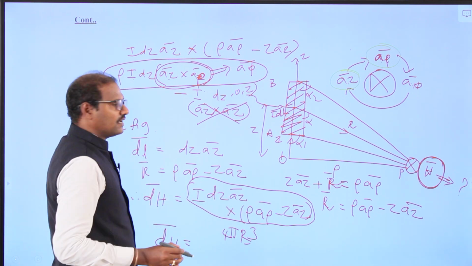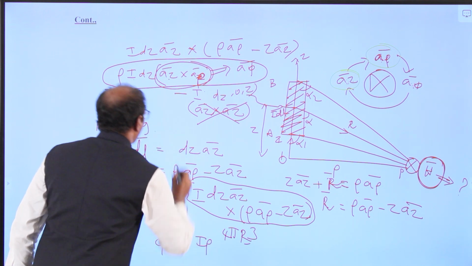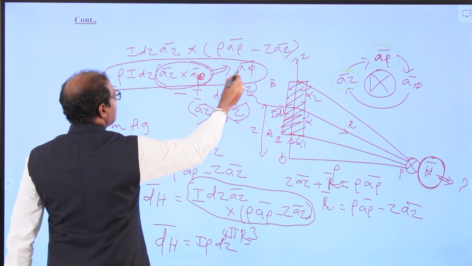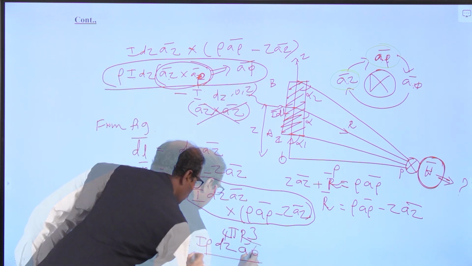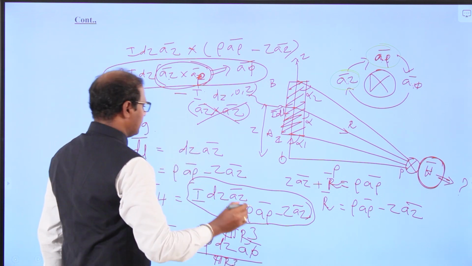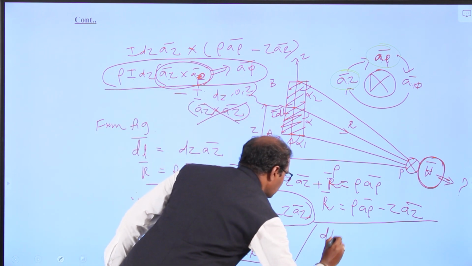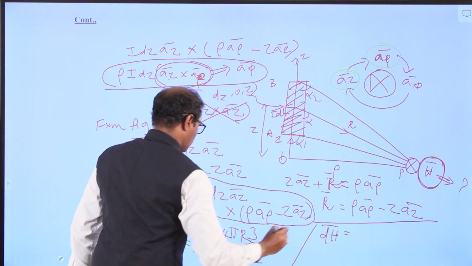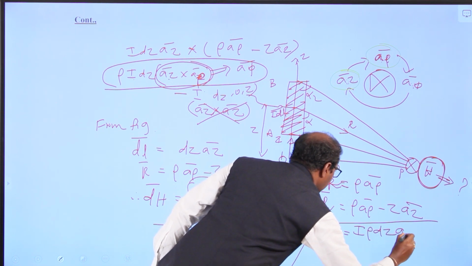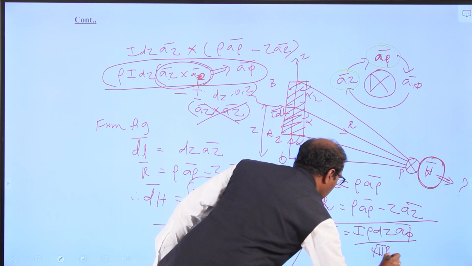This we can write as rho I dz, which we call the a_phi vector, divided by 4 pi r cube. So again I am writing here for understanding: what we got is dH vector equal to I rho dz a_phi vector divided by 4 pi r cube.